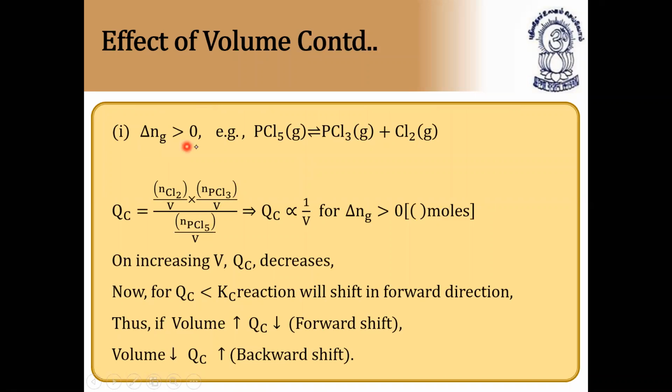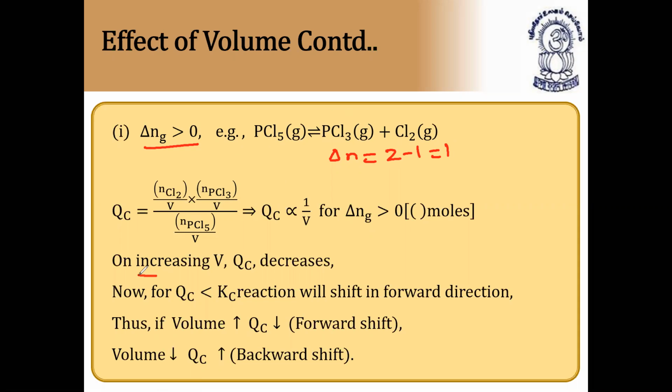If delta N is greater than zero, for example, PCl5 changes to PCl3 plus Cl2. In this case, what is the value of delta N? Delta N is equal to 2 minus 1, because 2 moles of products minus 1 mole of reactant is equal to 1. Since delta N is greater than 0, if the volume increases, the equilibrium will shift in the forward direction.